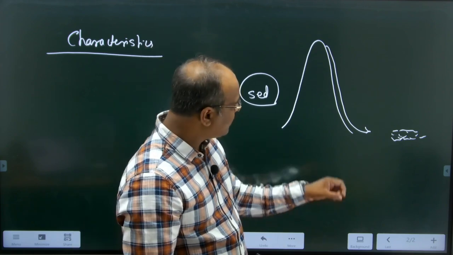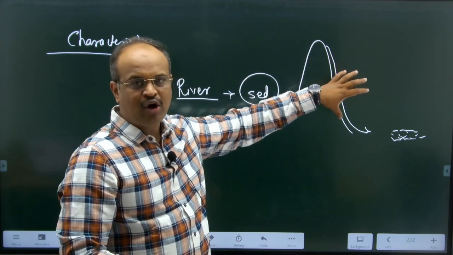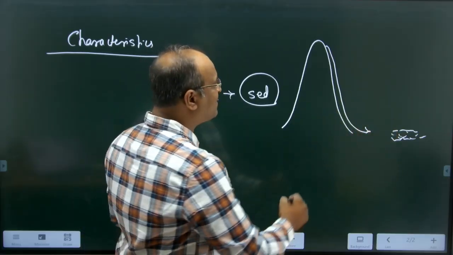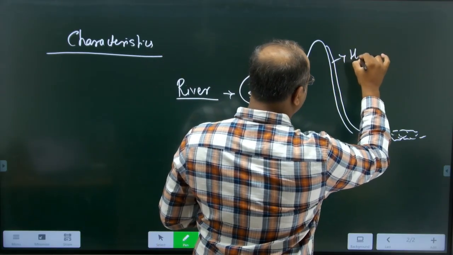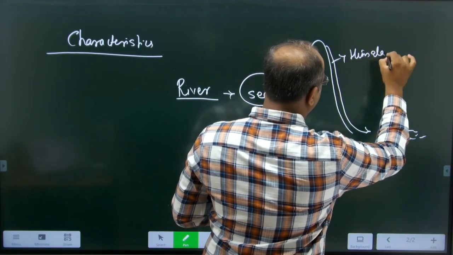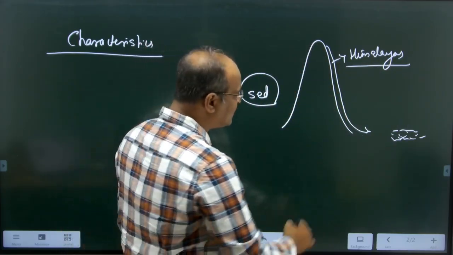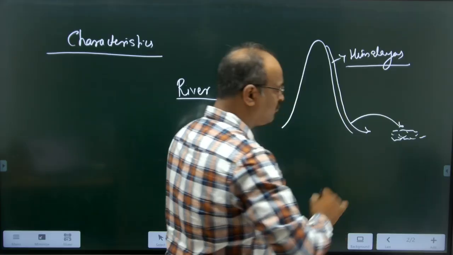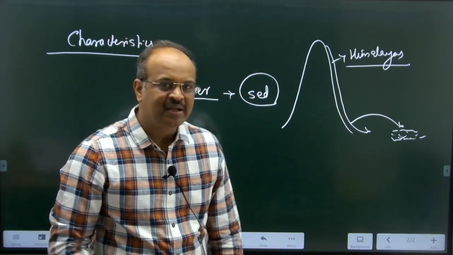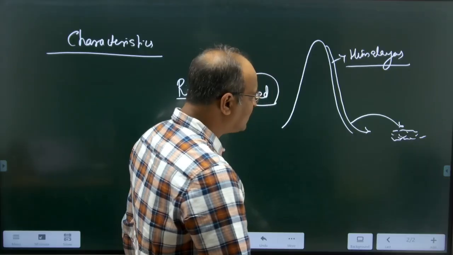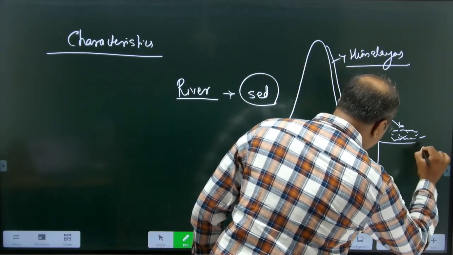Now if you see here, the parent material of this soil is present where? It is present in the Himalayas. But the soil is formed somewhere here. Because of that, these soils remain immature. Why are they immature? Because they do not have a well developed profile.